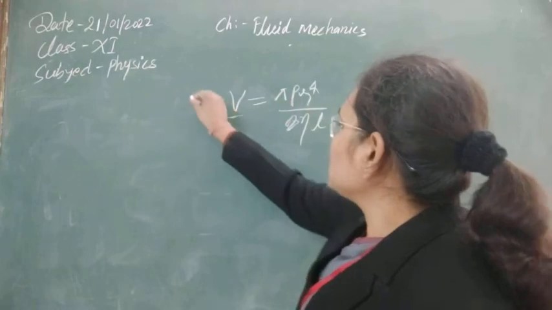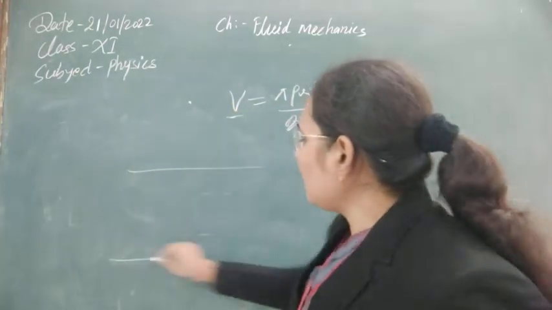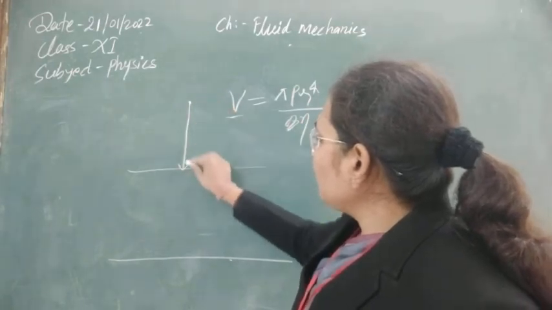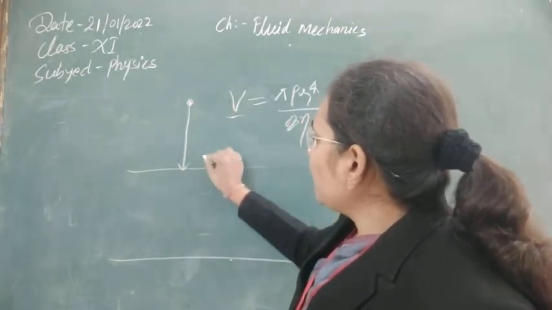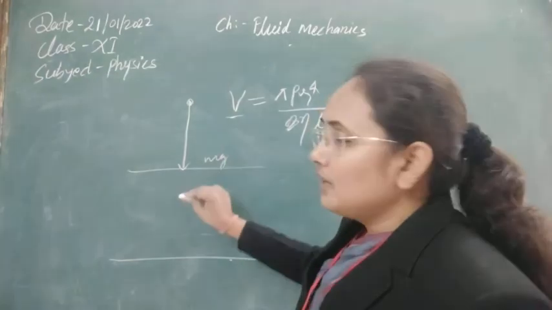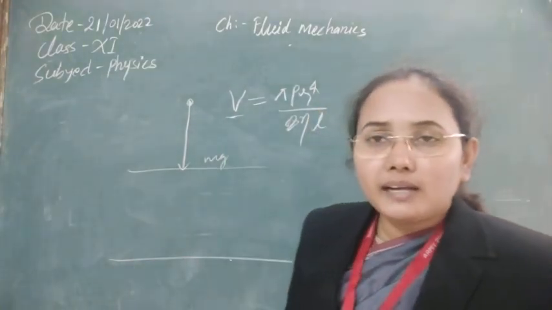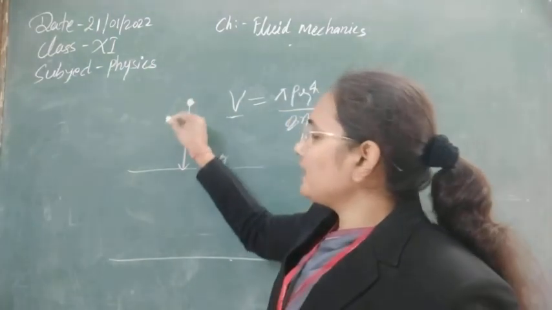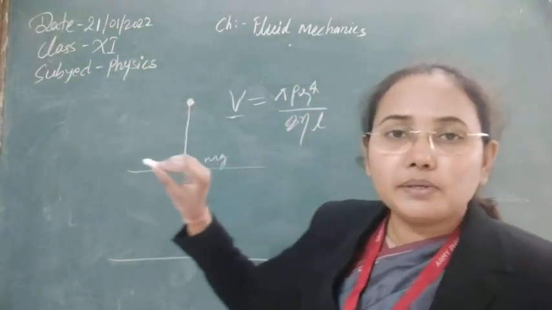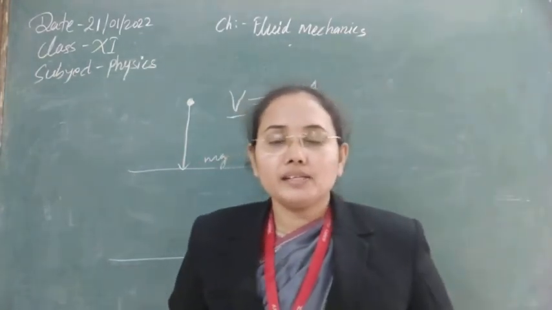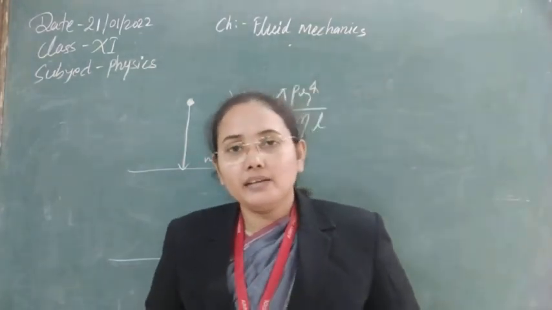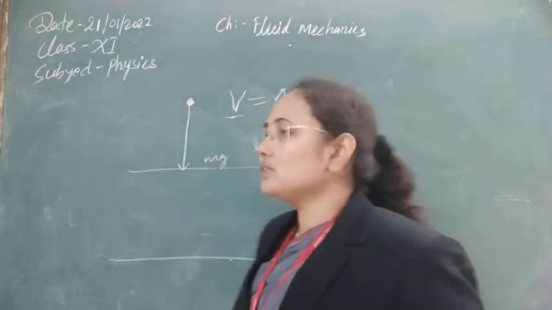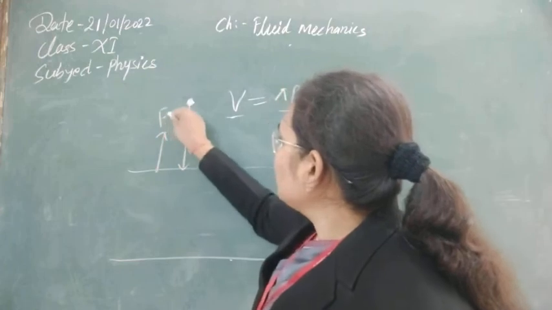Suppose up to this height raindrops are falling, and this is the earth's surface. When the raindrop starts to come down, its weight works in the downward direction. At the same time, as atmospheric air is present, relative motion starts and, due to its viscosity, the air opposes it, and viscous force acts in the upward direction.